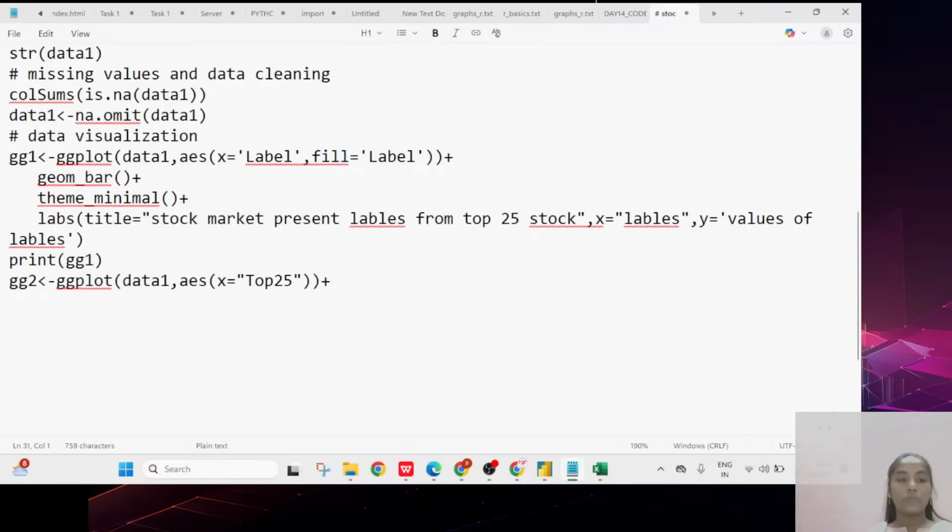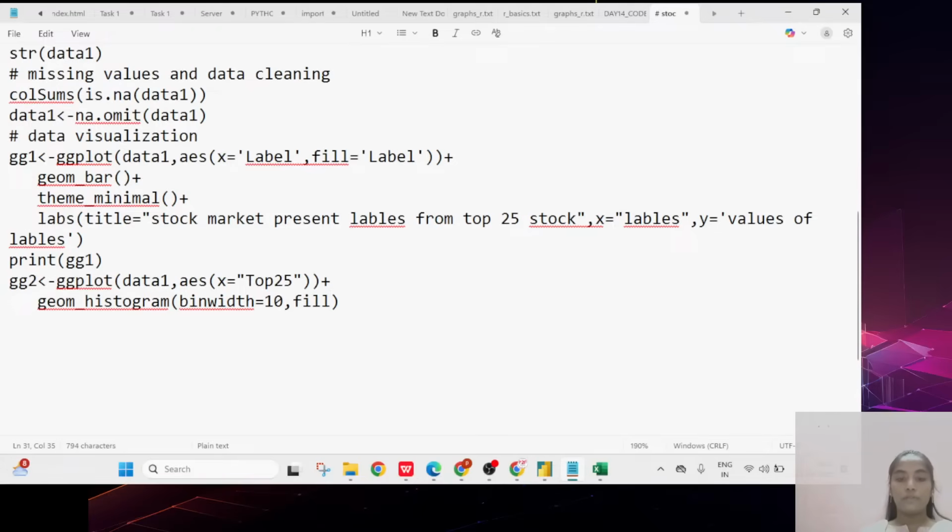Coming to the next one, you have to maintain some space, and here you write the code as geom_ underscore. I am taking histogram here. So I want to take geom_histogram, and I want to give bin width, meaning how many boxes you want to get. I am giving bin width equal to 6, or I will give 10. So comma